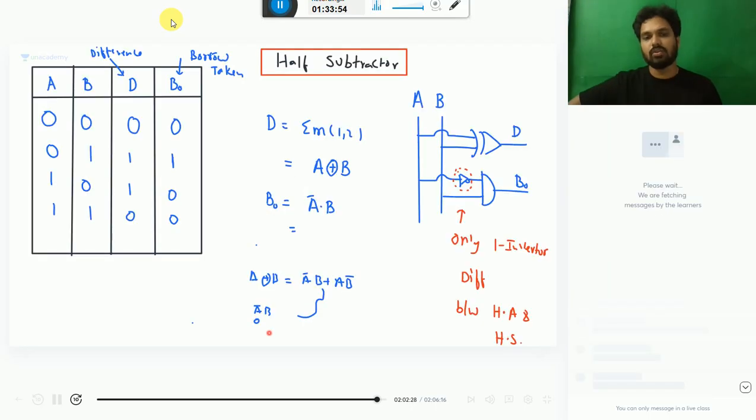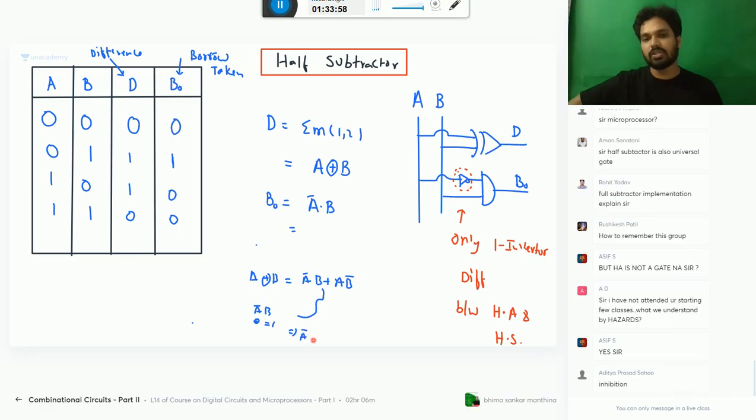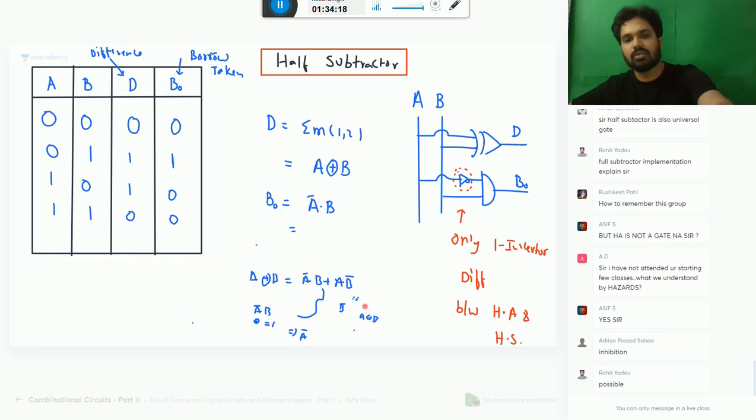You keep A 0, sorry, B equal to 1, you will get A bar. Complement is possible. Similarly, if you keep B equal to B bar, then B bar whole bar will give B. Yes, you can do, possible. You can convert this into half adder and you can do it. No problem.